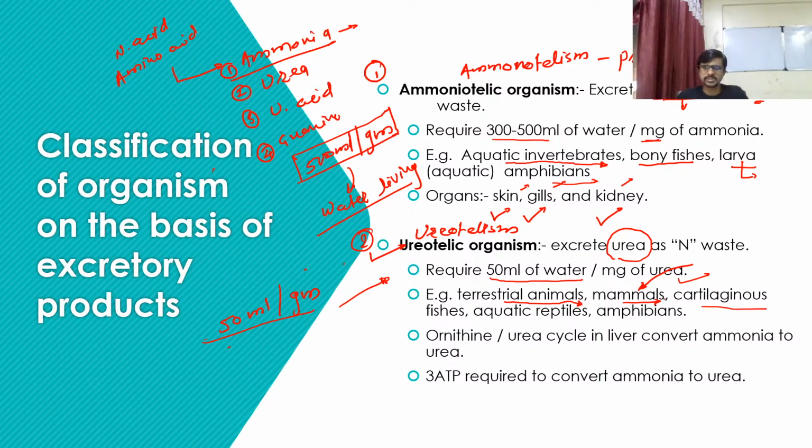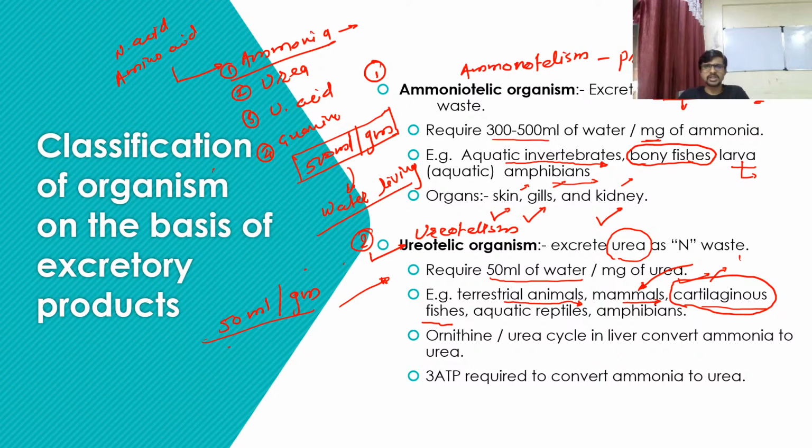So cartilaginous fish. Okay, so guys, do not get confused. I am right, bony fish are ammonotelic organisms and cartilaginous fish are ureotelic organisms. Cartilaginous fish means these species are also called boneless fish. Now we know that when we classify fish, we classify them into two groups, cartilaginous and bony fish.